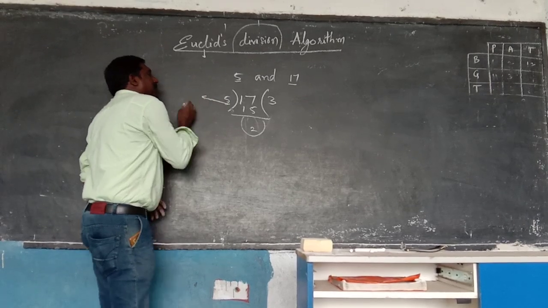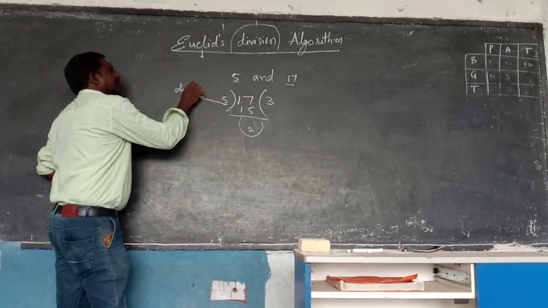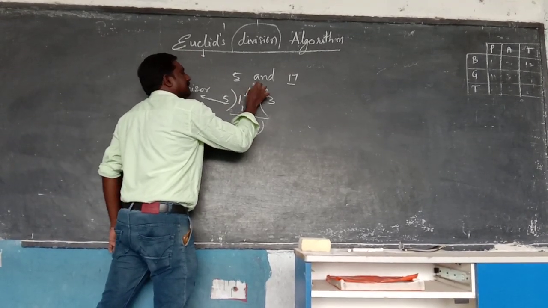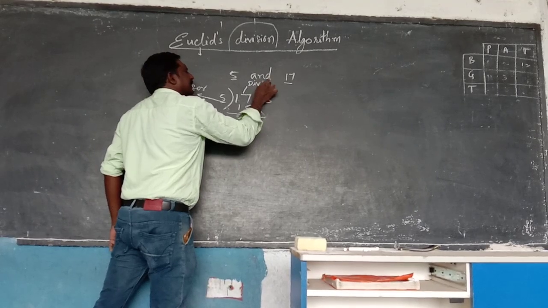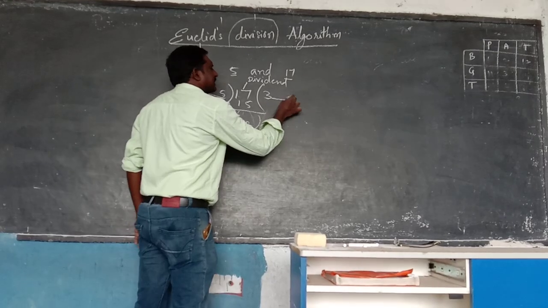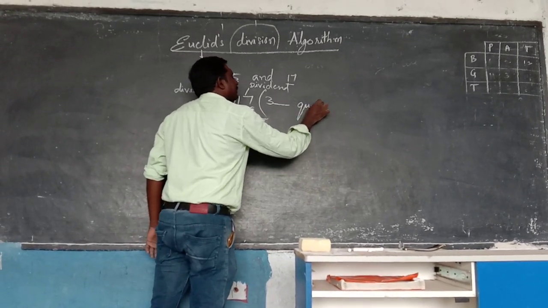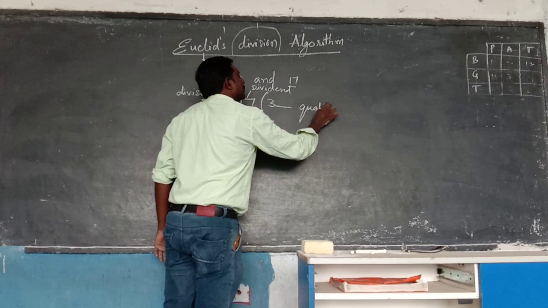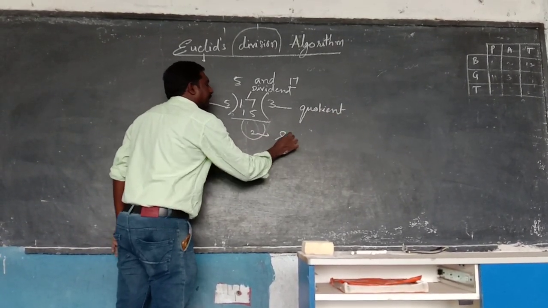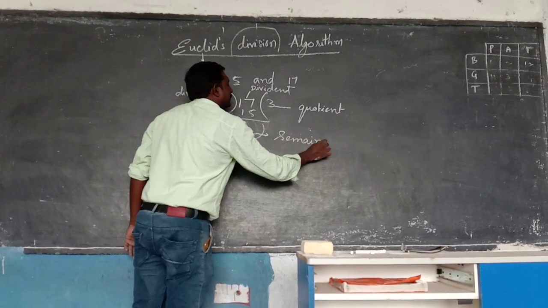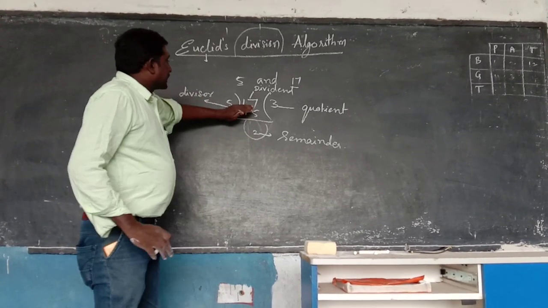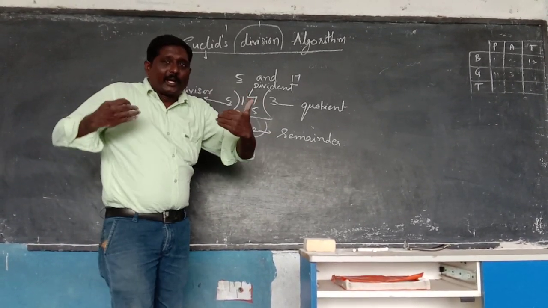Here you want to listen carefully. To do the division, this fellow is nothing but the divisor. And this is the dividend. And this is the quotient. And this is the remainder. Remember carefully, students. This fellow is the dividend.